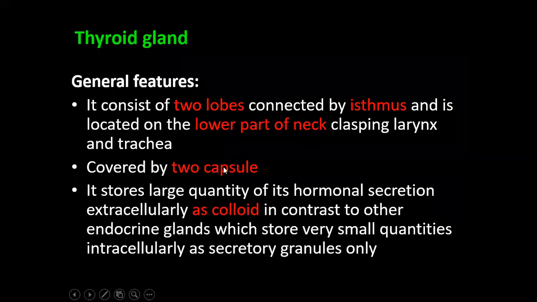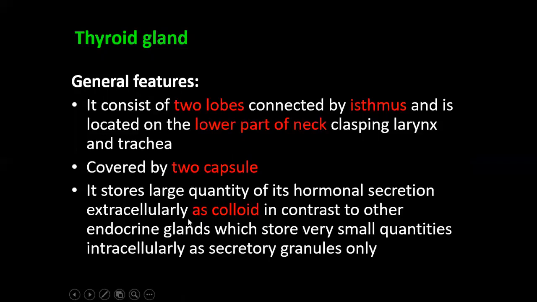Now, thyroid gland. General feature. Thyroid gland consists of two lobes connected by isthmus and is located in the lower part of neck, clasping larynx and trachea. Thyroid gland is covered by two capsules. It stores large quantity of its hormonal secretion extracellularly as colloid, in contrast to other endocrine glands which store very small quantities intracellularly as secretory granules only.